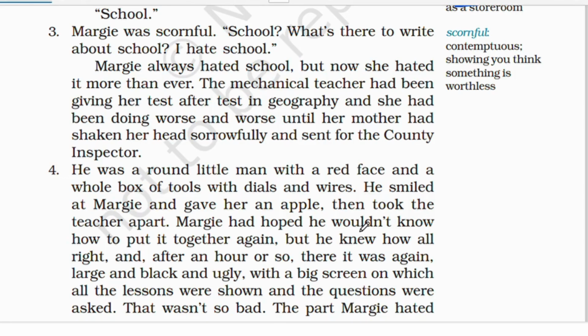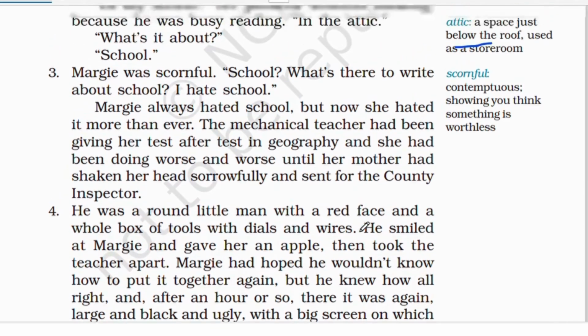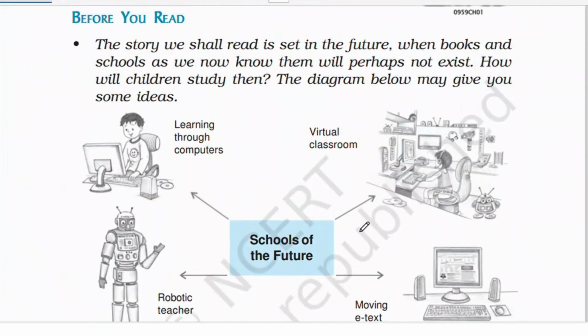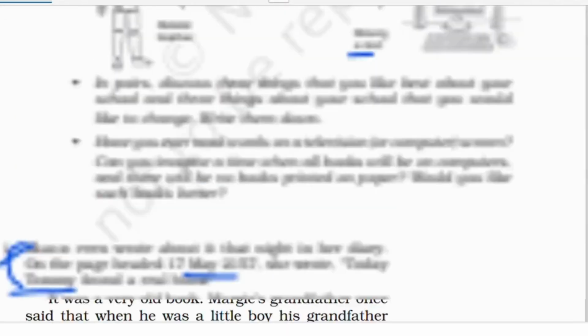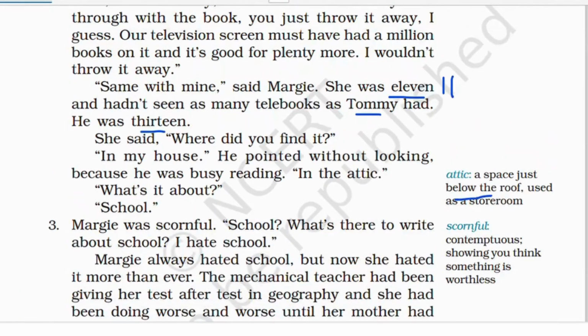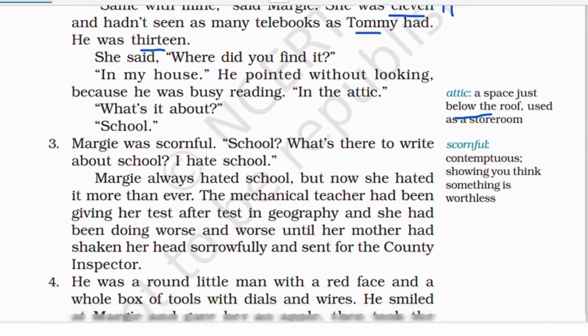Again, over here, the mechanical teacher, I'll show you the picture of the mechanical teacher. Just imagine this is your mechanical teacher, and he is giving Margie a lot of homework. Homework is fine in one case, but this mechanical teacher has been giving test after test in geography, so Margie has been doing worse in that.